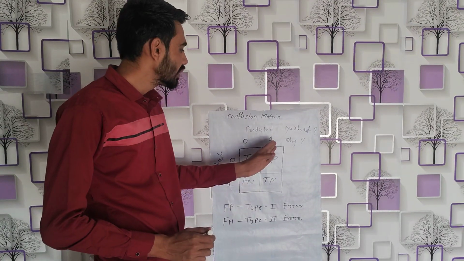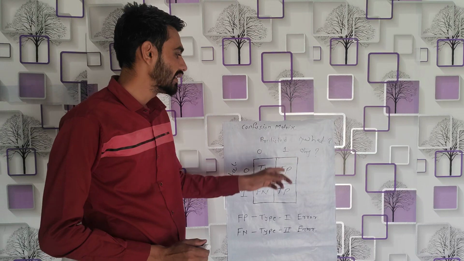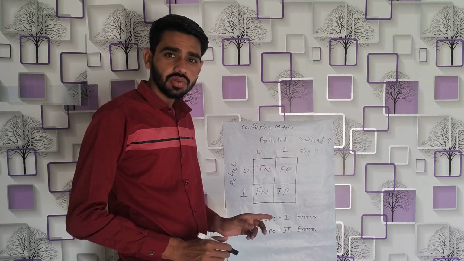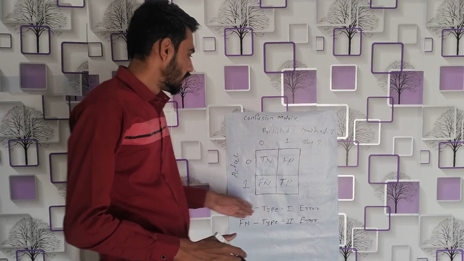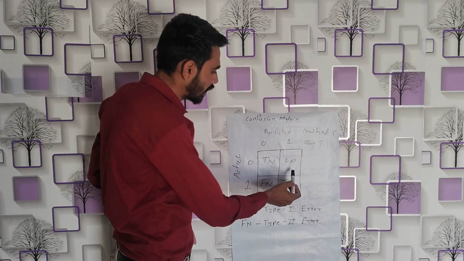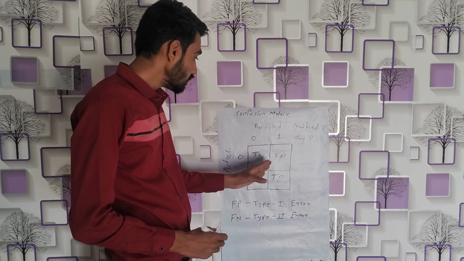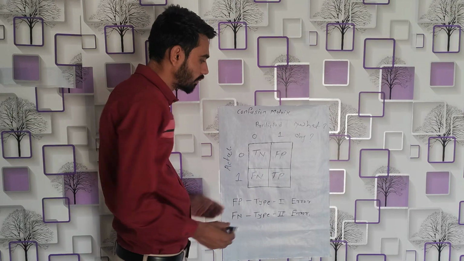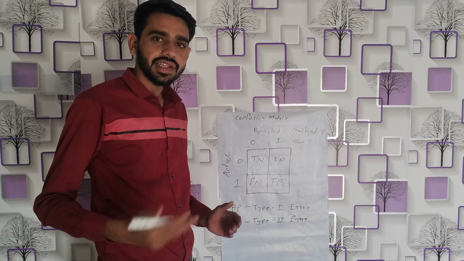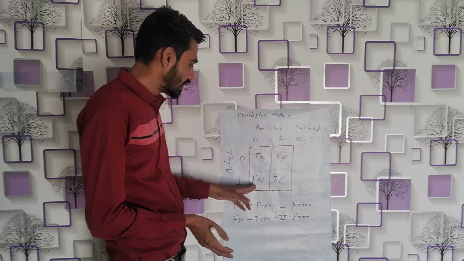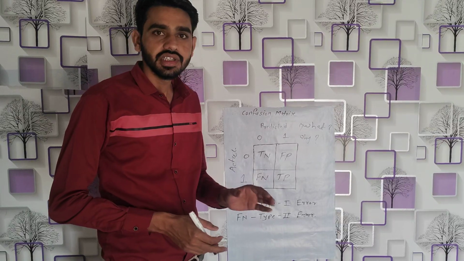Whereas true positive is also the same. The class is actually positive, and the model also tells that it's a positive class. These are very simple terms, and there is no confusion in that case. But if you talk about these two classes, false positive and false negative, these terms are very important. False positive is when the model predicts positive, but it's not actually positive. And false negative is when the model predicts negative, but it's not actually negative.